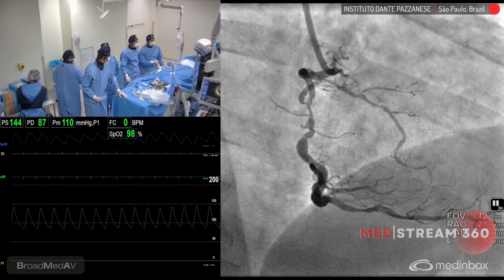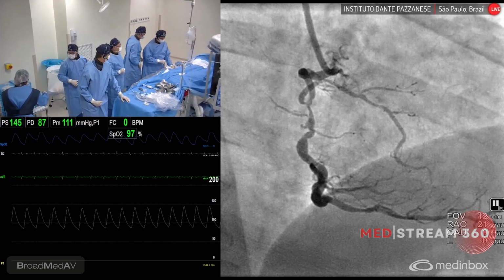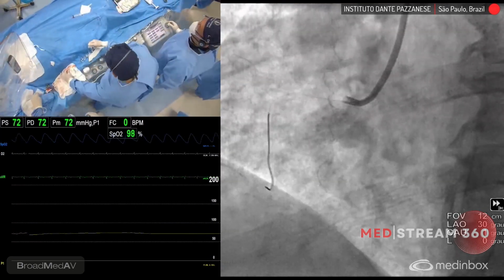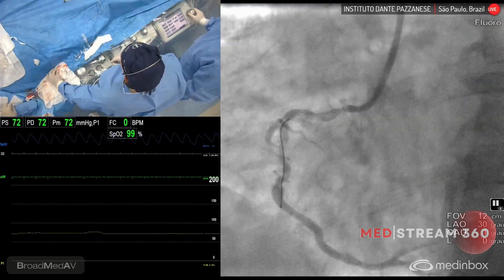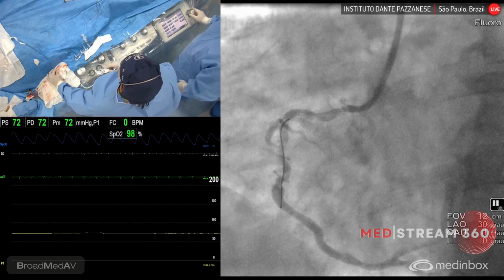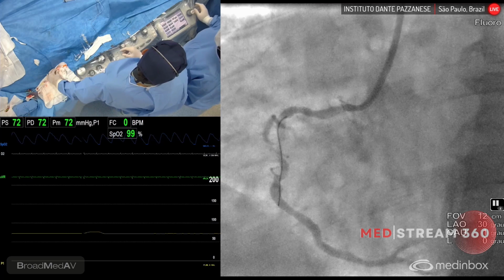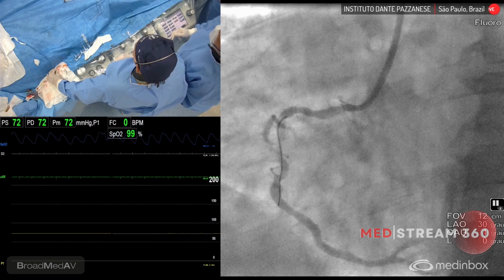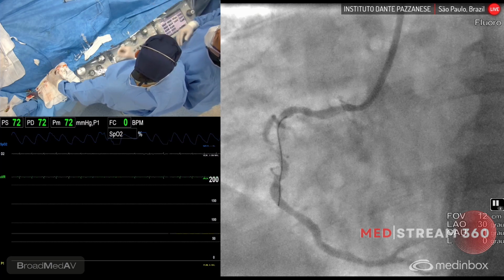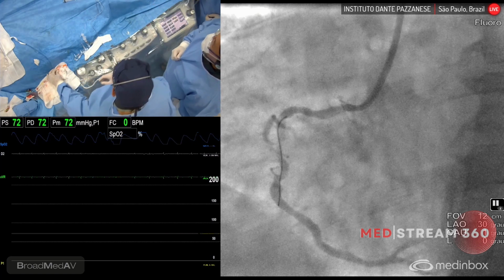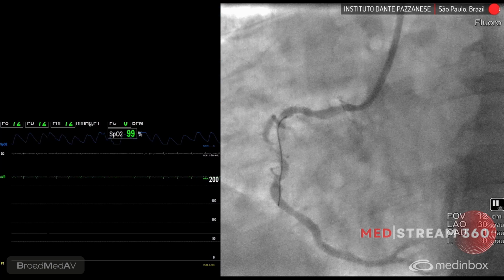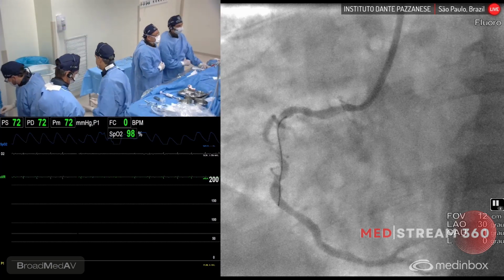So did you cross with the guide wire? Yes, we are just about to cross. How long is the wire tip? 30 millimeters? Yeah, 30. Can you explain the stent length you're going to use? Here it is 30 millimeters. I think 30 millimeters fits very well because we have good landing zones by angio. And of course, we have IVUS here we can use to control the results, but I think we do have some mild disease in the proximal segment that we don't intend to treat. Okay, good. So maybe a 3.5 by 30.